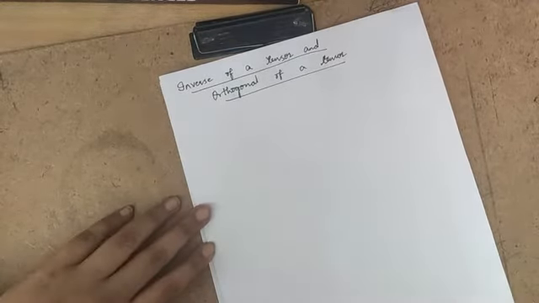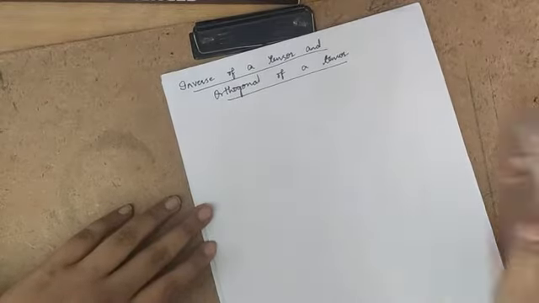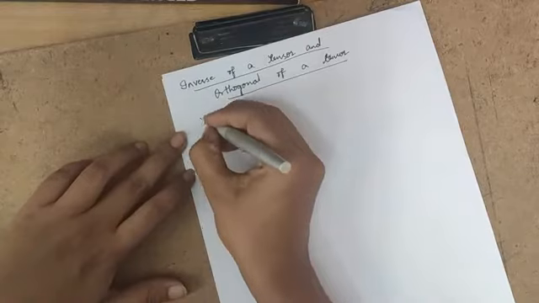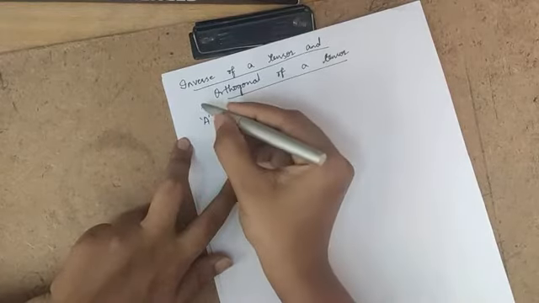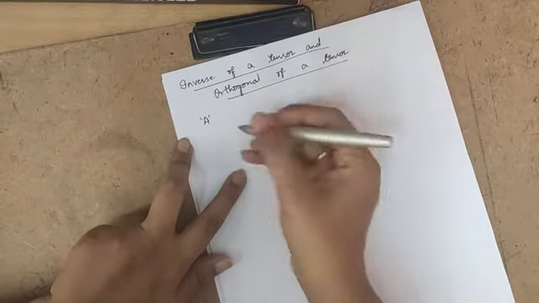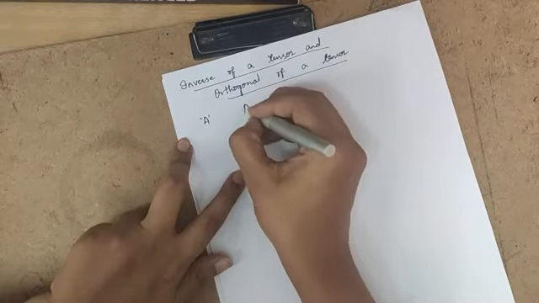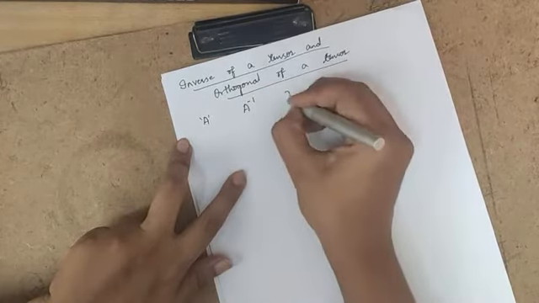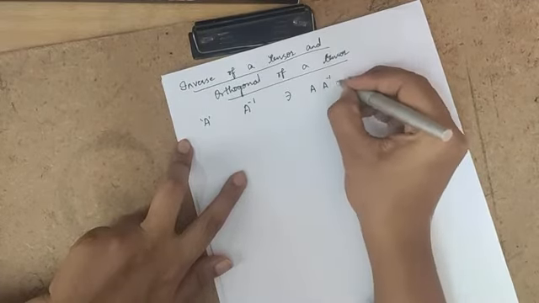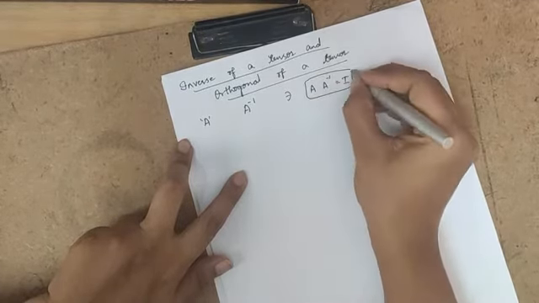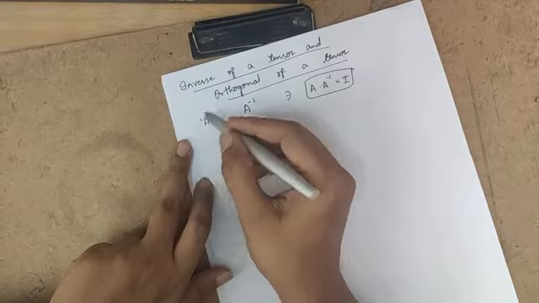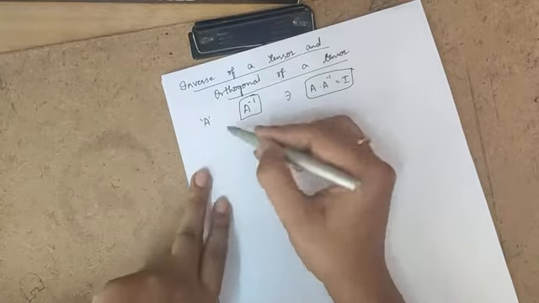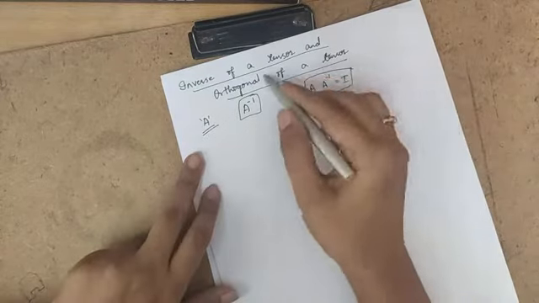Here a tensor A is said to be invertible if there exists another tensor, which we denote as A inverse, such that A A inverse is equal to I. If this condition holds good, then we can say A is an invertible tensor, and A inverse is the inverse of the tensor A. This is the condition for the inverse of a tensor.